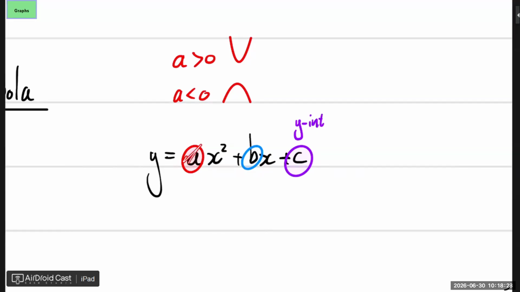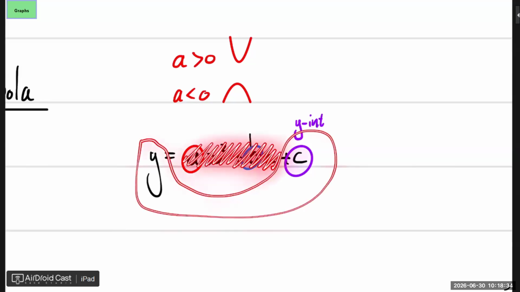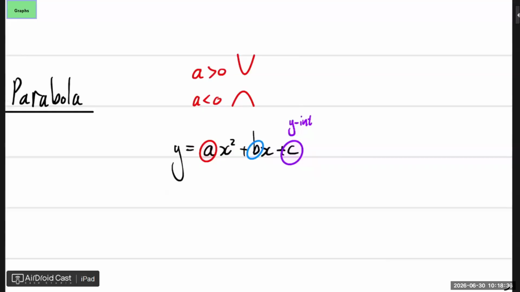You make x 0. Now, if you make x 0, that falls away. So y equals, let's see. You see, so that's why it's a y-intercept. All right, but if it's given like this, and all that I know is the y-intercept and the shape, I'm still not 100% sure how it looks.